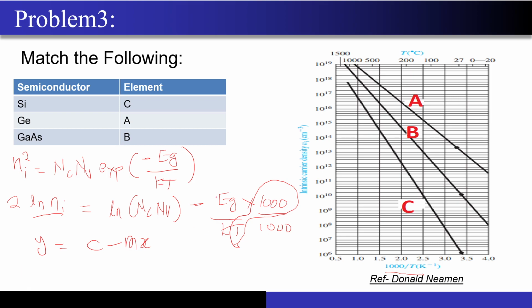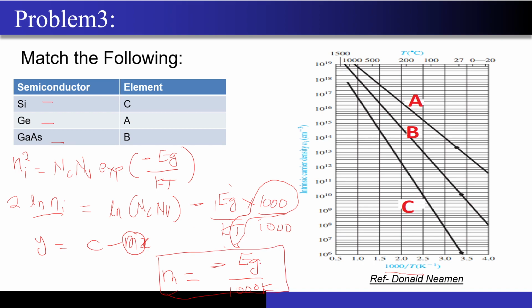Now what we have to do is just identify the slope, the m, because in all these three lines you can see that these lines have different slopes, right? So if I'm able to see that this slope is Eg upon 1000 times k, and if I'm able to identify it properly, then my job will be done. Corresponding to each element, Si, germanium and gallium arsenide, this slope will be different, because I can write this slope as negative of Eg divided by 1000 times k, correct? The k is constant and this is my value of the slope.